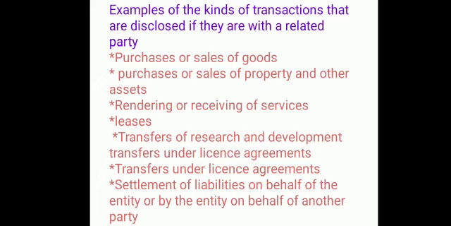If there is any person or an entity related with a related party, these are the examples of transactions that are disclosed: purchase or sales of goods, purchases or sales of property and other assets, rendering or receiving of services, leases, transfer of research and development,